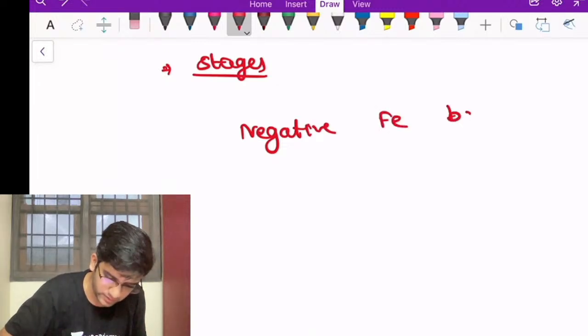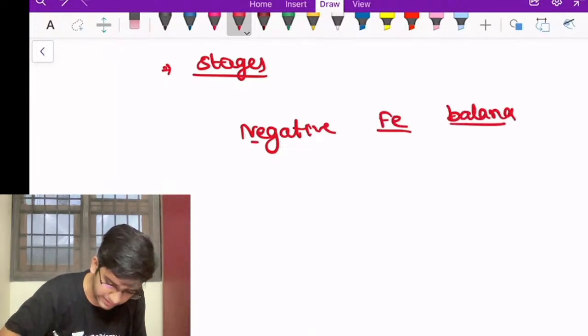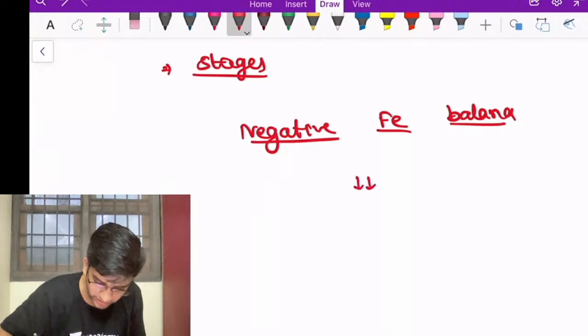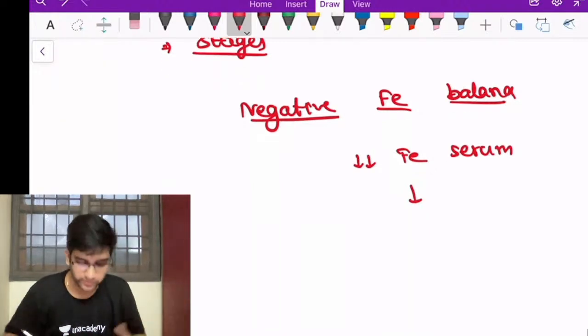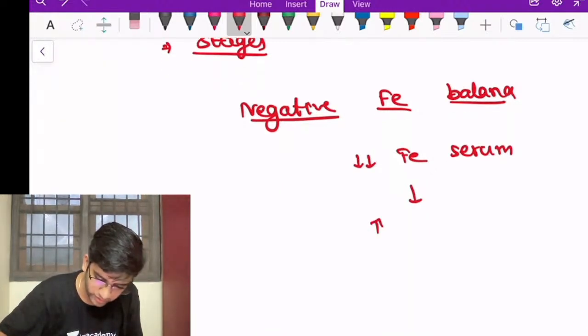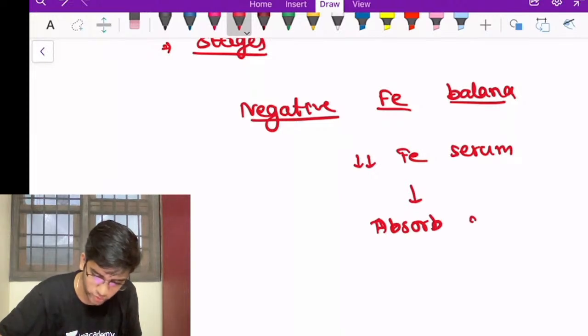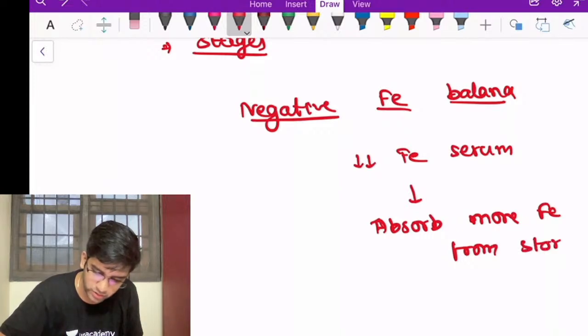Okay. So when I say negative iron balance, there is reduced iron in the serum. So what I'm going to do is use more iron from the stores. When I use more iron from stores, my main goal is to make sure the serum iron becomes normal.